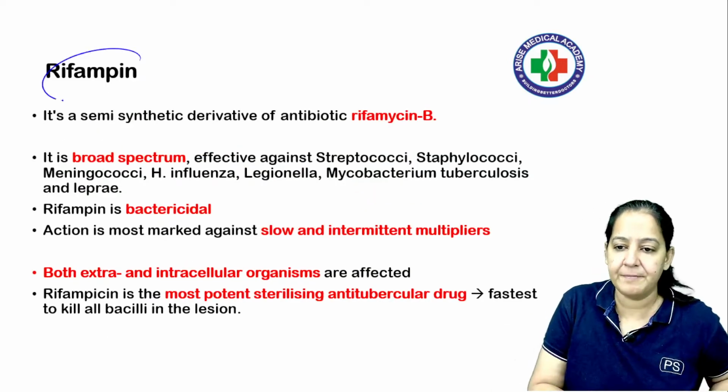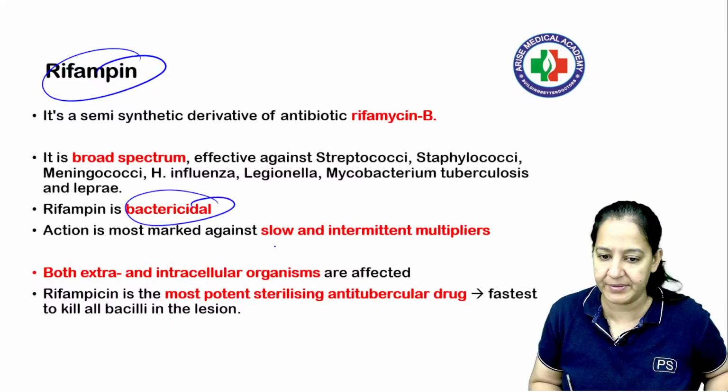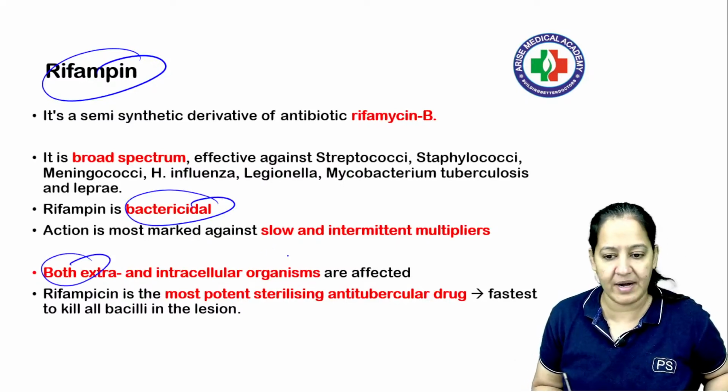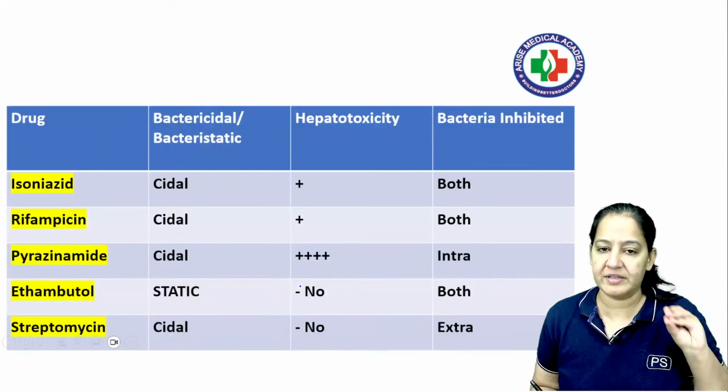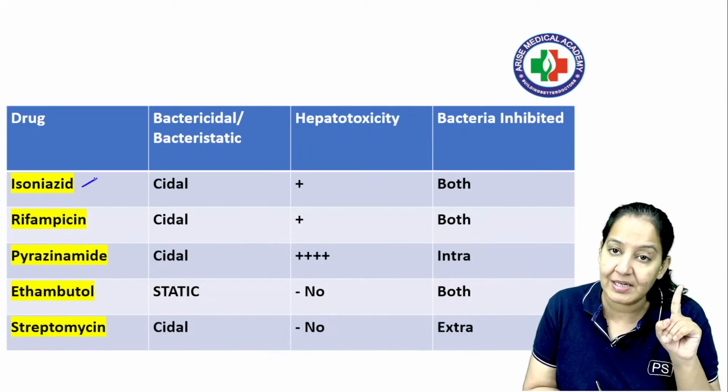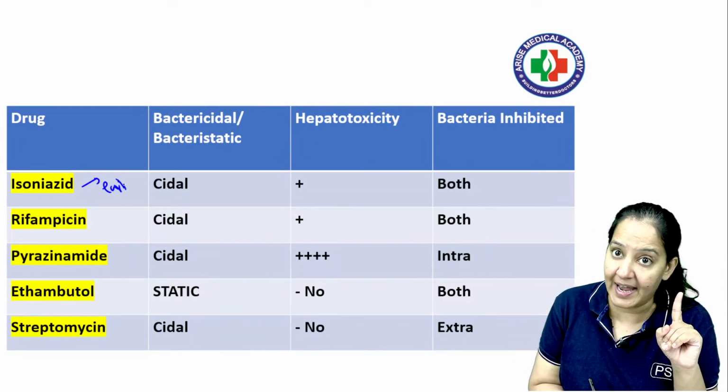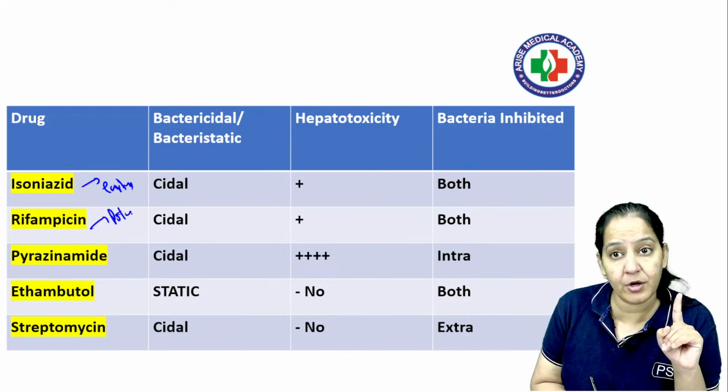The next is the rifampicin. Rifampicin is also bactericidal. It also kills both extra and intra. It is the most potent drug among the 5. पांचों में से earliest acting is this. Earliest ये है, लेकिन most potent ये है. दो अलग अलग क्वेश्चन है, दो अलग अलग आंसर.